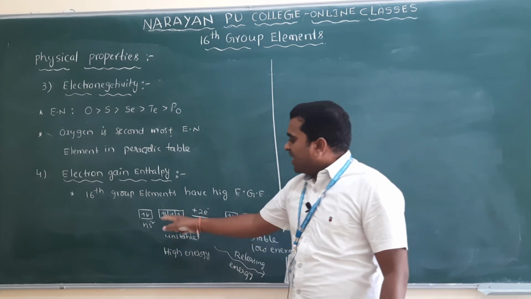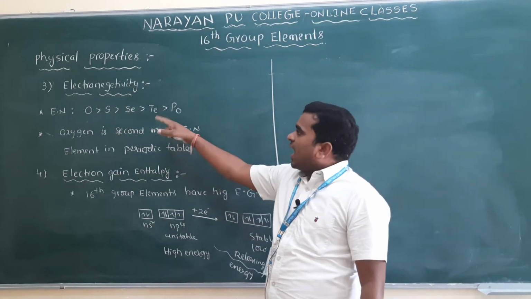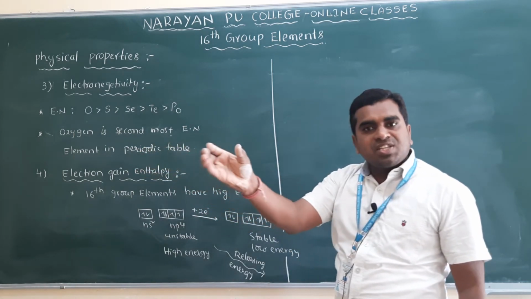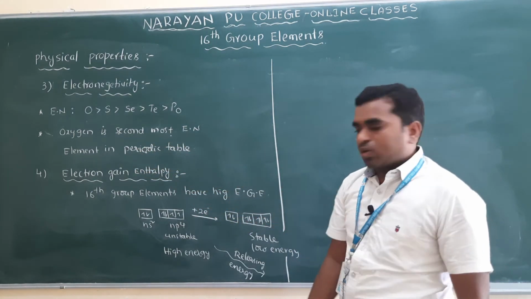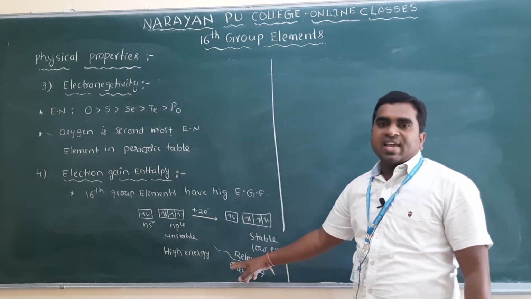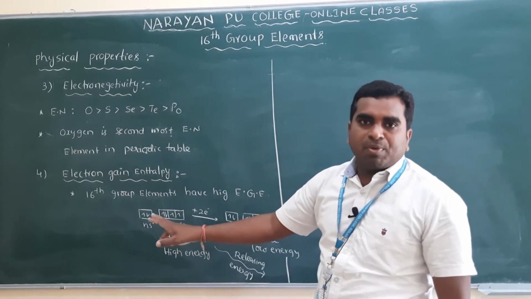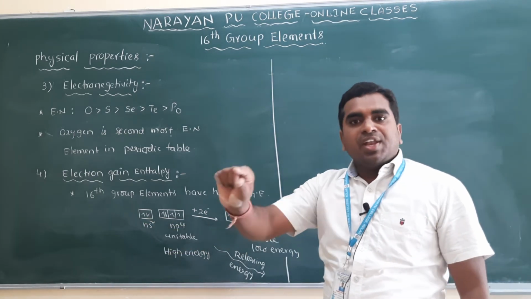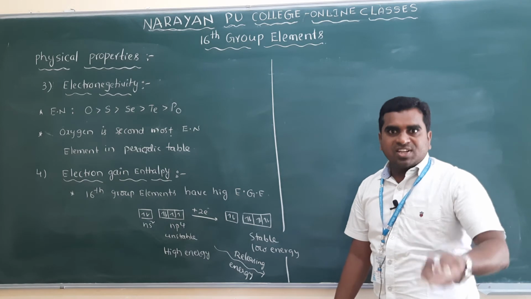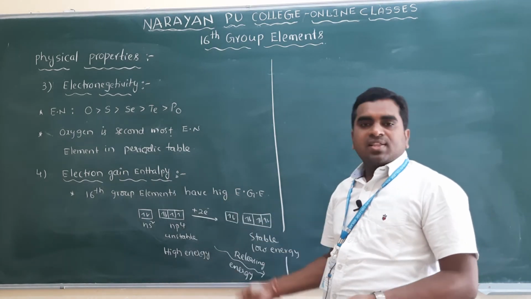Being highly electronegative atoms, they have a high tendency to accept 2 electrons to convert into a stable electronic configuration, and during this process energy is released. Energy releasing means exothermic, and for exothermic the delta H value is negative only.